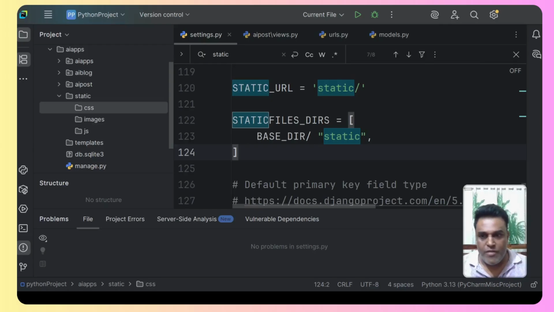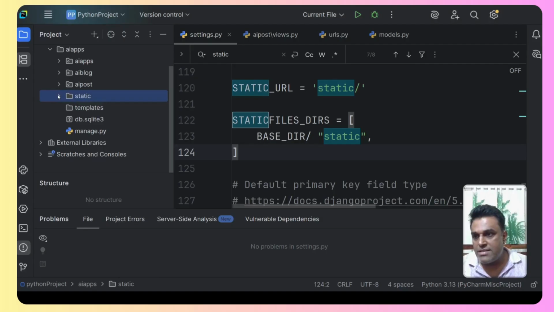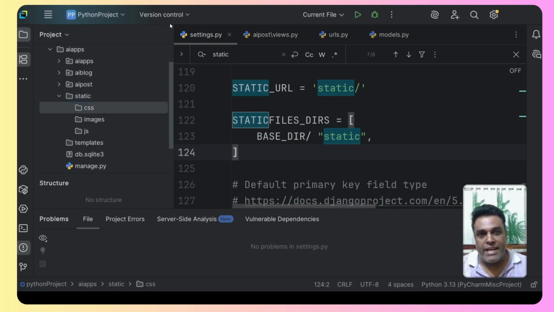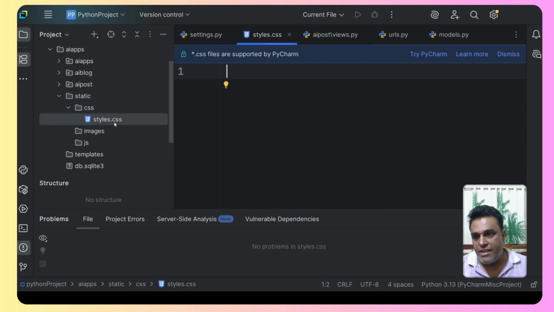So now what we're going to do is, you can see that this is the static folder, and under that we have the CSS. Under the CSS folder we'll be creating a CSS file. The standard file name is styles.css, and that is the file that we created, as you can see over here. Now I'm going to paste the CSS code, which will be this one. Let me just paste that code to save time.